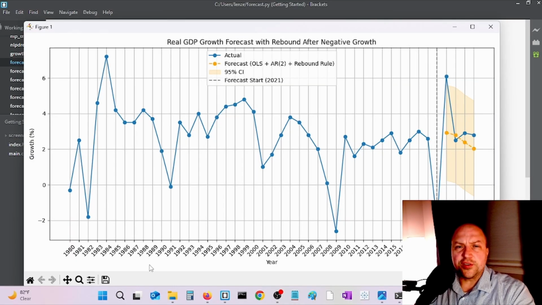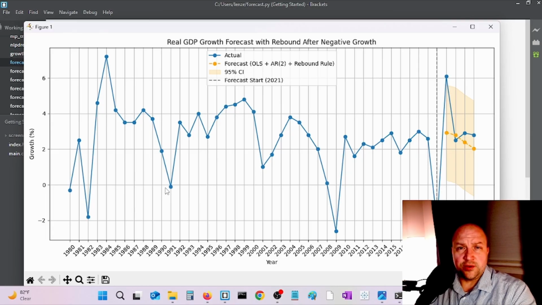So I thought, well, let's look back at the series. What's a common pattern in the GDP growth series? What happens typically after there's a recession, after there's GDP growth that's negative? So let's go back to 1982. We have negative GDP growth here. It's close to negative 2%. But then the next year, GDP jumps up to above 4%. So we have this rebound of GDP growth after a recession. Same in 1991.